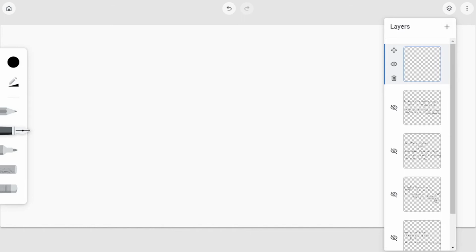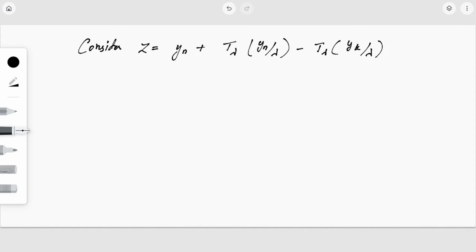Before checking whether it has a convergent subsequence or not, I'm going to consider an element z equal to yn plus T lambda of yn by lambda minus T lambda of yk by lambda, okay, where k is greater than n. Now I'm going to claim that z is an element of nk minus 1. Okay, so how can we prove that? We'll see the proof of this claim.